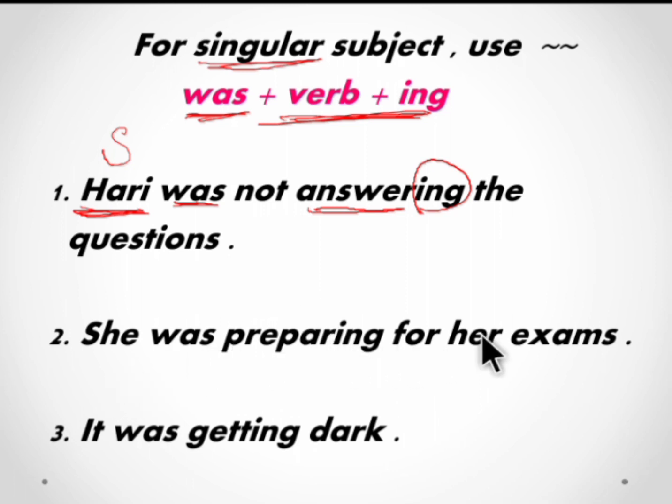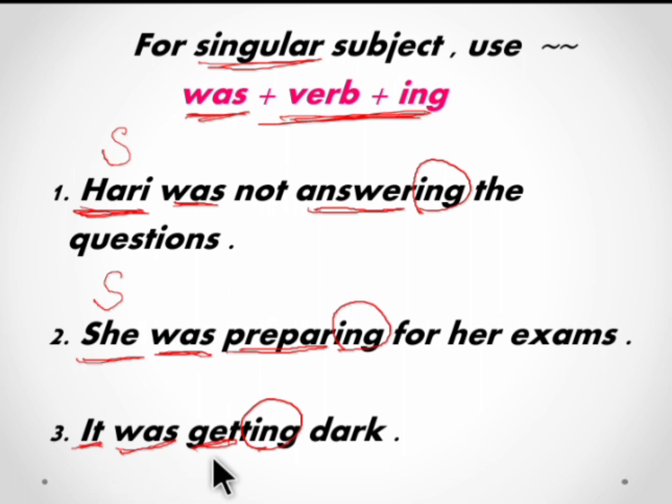She was preparing for her exams. She is a singular subject, so we use was. Prepare is the verb. We add ing to show the continuing action. So she was preparing for her exams. It was getting dark. It, that is the weather, is singular, so we use was. Get is the main verb. Ing is used to show the continuing action. So it was getting dark.